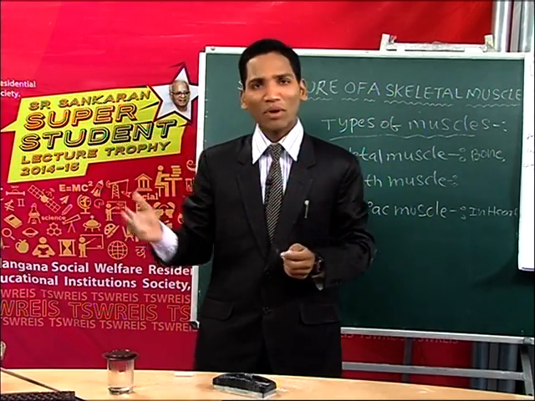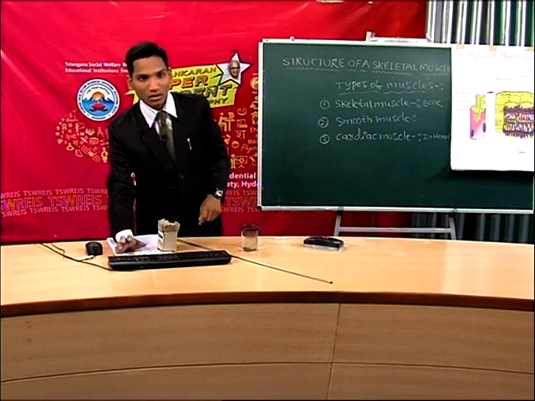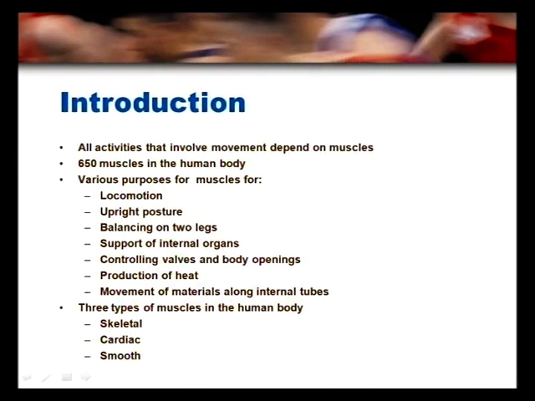So let us see the PowerPoint of what we learned. All activities that involve movement depend on muscles. There are more than 640 muscles present in the human body, serving various purposes.